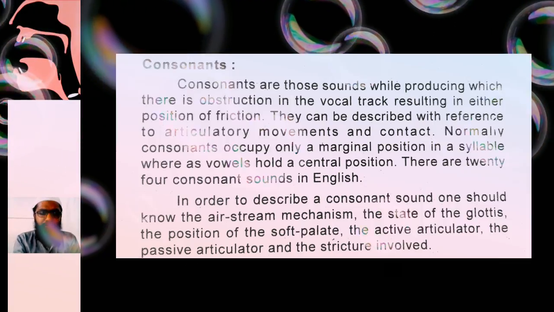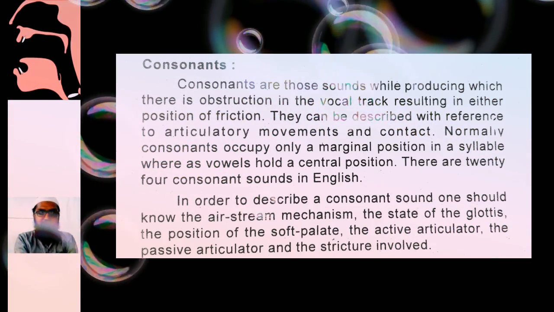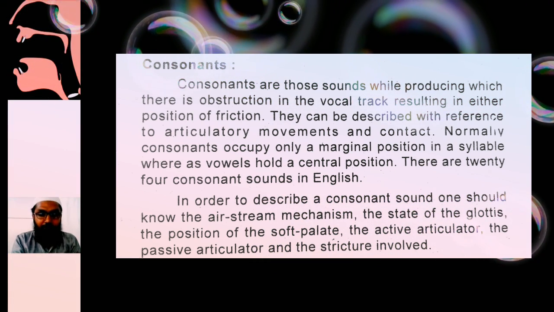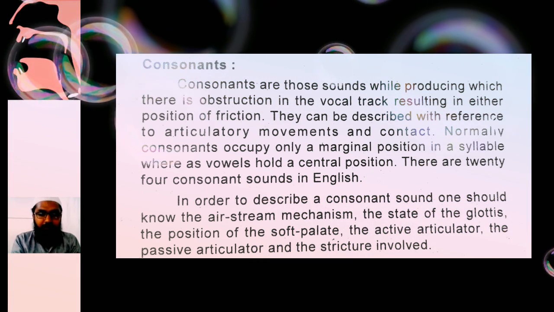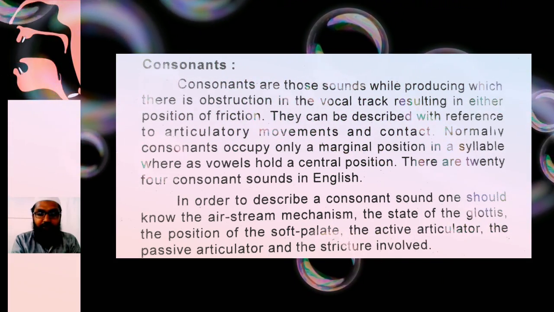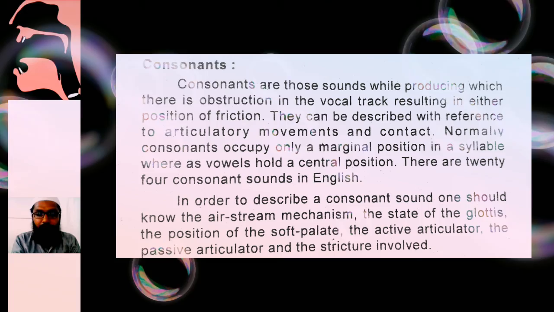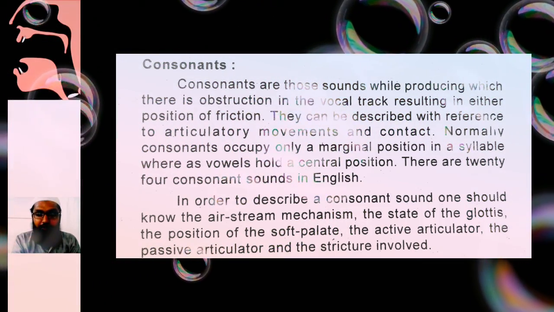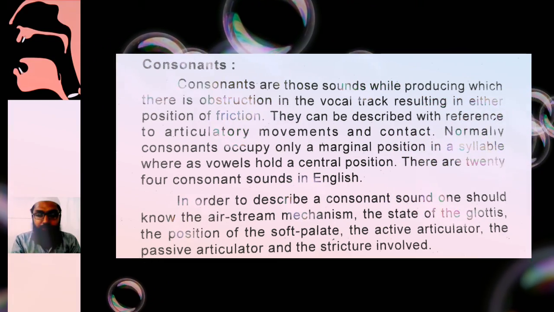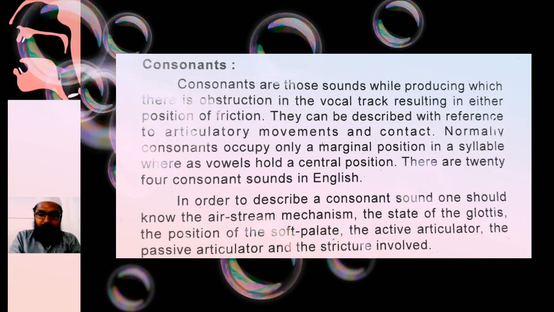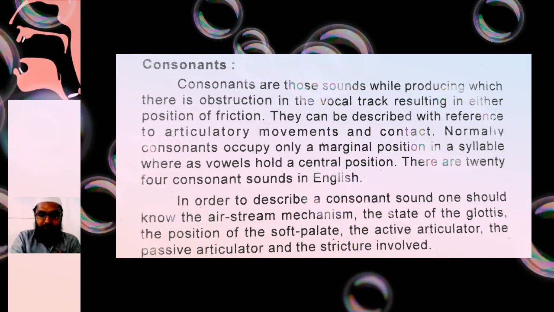Consonants are those sounds while producing which there is obstruction in the vocal tract, resulting in either stoppage or friction. They can be described with reference to articulatory movements and contact. Normally, consonants occupy only a marginal position in a syllable, whereas vowels hold a central position. There are 24 consonant sounds in English.